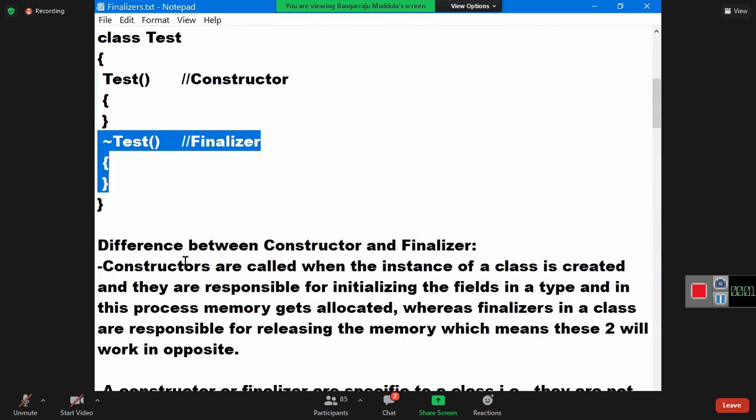And also the differences I told you. Constructors are called when the instance of a class is created and they're responsible for initializing the fields in a class, in a type. In this process, the memory gets allocated. Whereas finalizers in a class are responsible for releasing the memory, which means these two work in opposite ways. That's why the other name for a finalizer is a destructor.